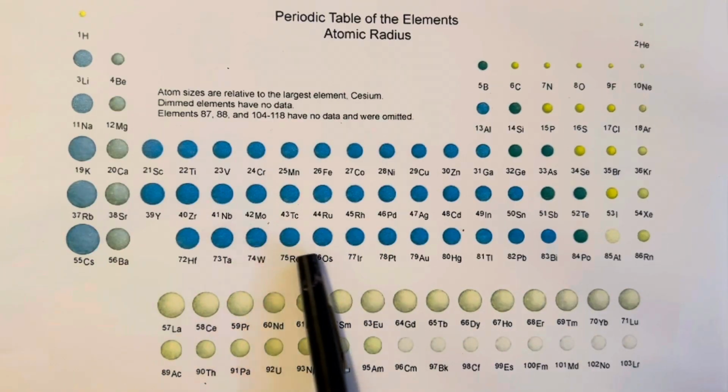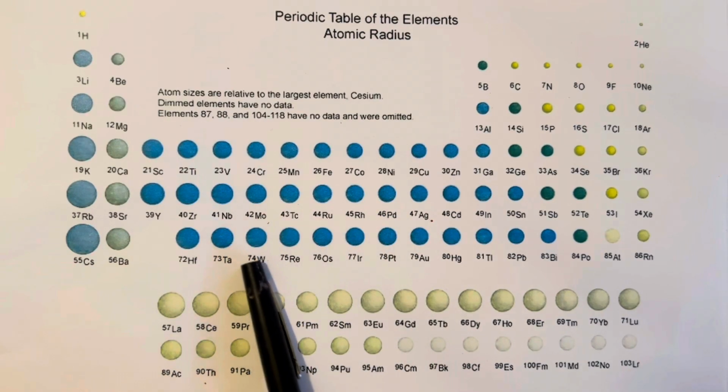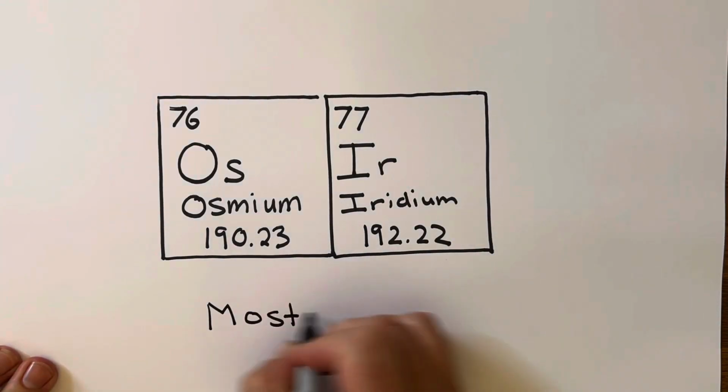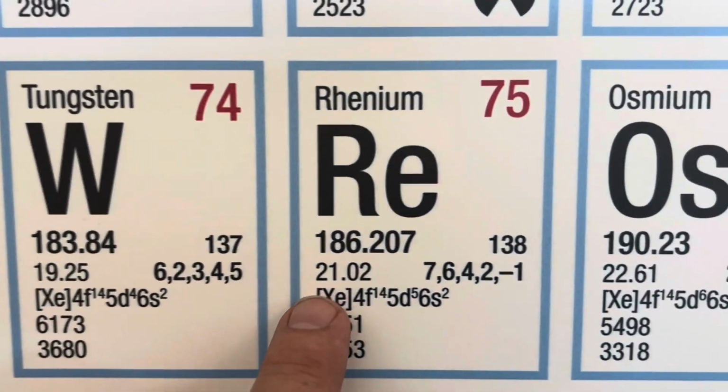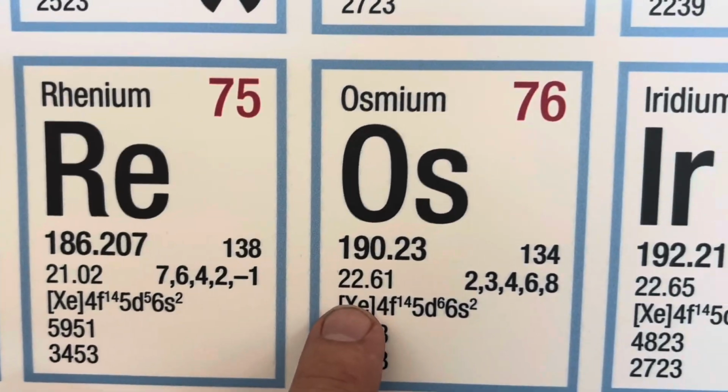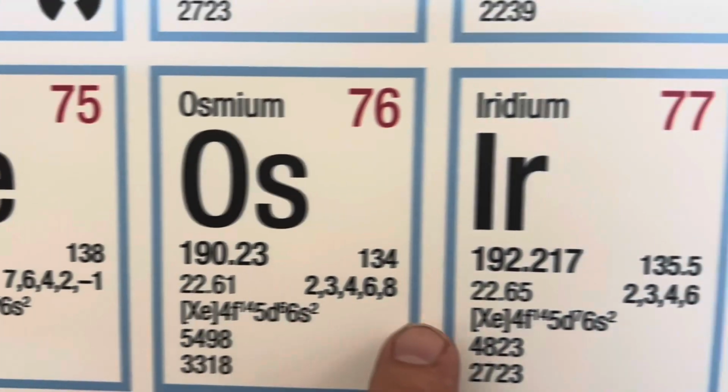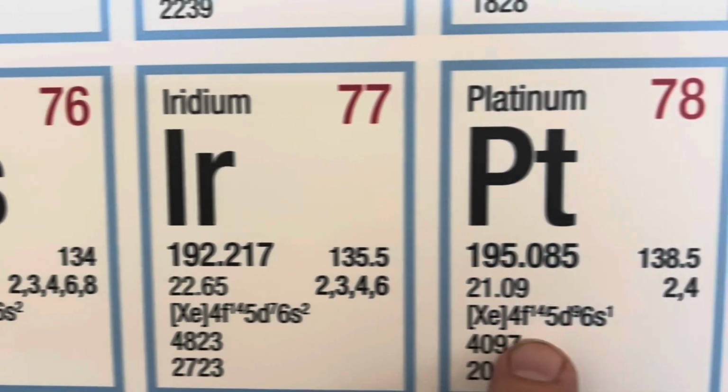And the winners of this category are found right here at the bottom of the periodic table, where the atoms have a fairly small size, but also a large mass because they contain a whole bunch of protons and neutrons. So we get values of 19.3 grams per centimeter cubed for things like tungsten and gold, slightly higher values for rhenium and platinum, and the winners are osmium and iridium, coming in at 22.6 grams per centimeter cubed.